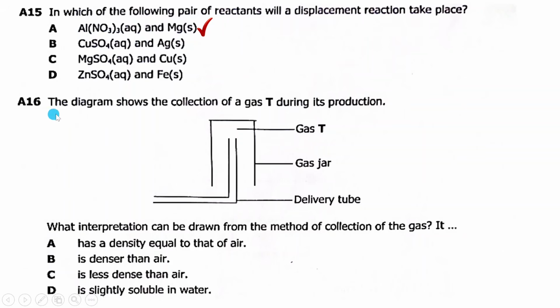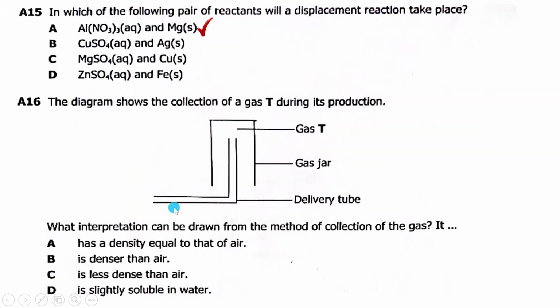A16 says the diagram shows the reaction of a gas T during its production. So we have a gas T produced, a gas jar, and a delivery tube. Then they're asking what interpretation can be drawn from the method of collection of the gas. A says it has a density equal to that of air.